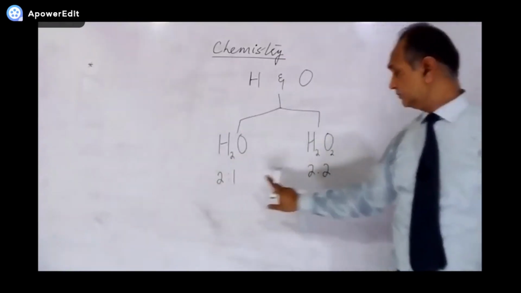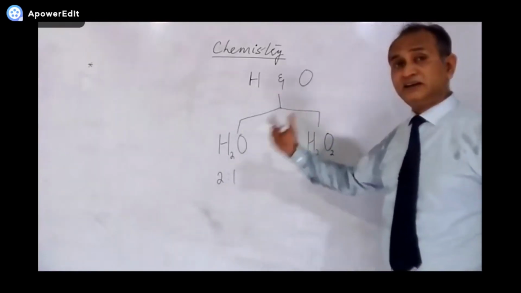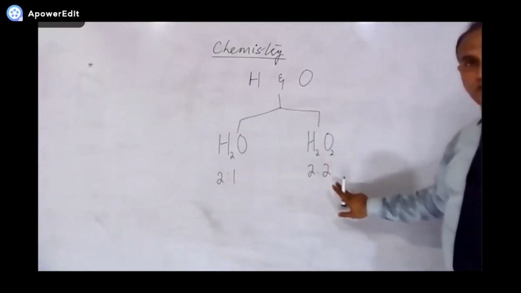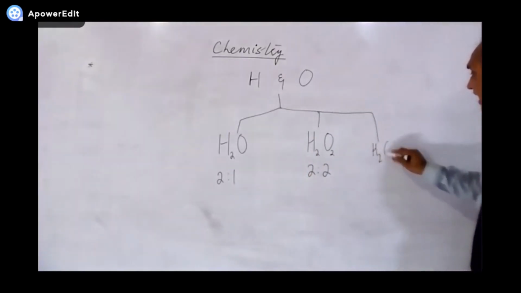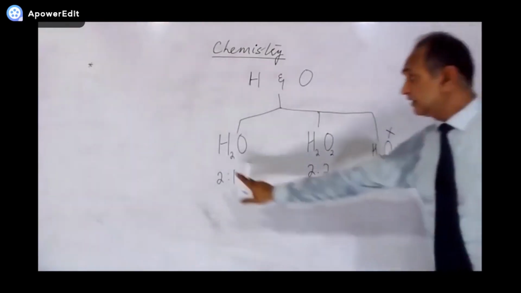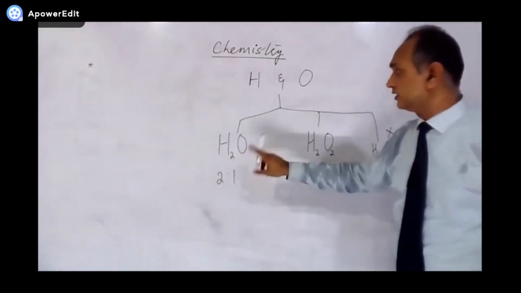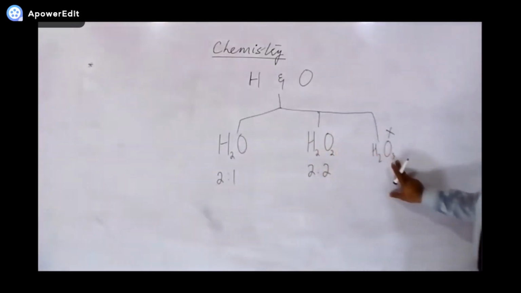2, 2. Whereas if the first one is fixed, then there's a change in the second one: 1, 2. I'm supposing if there is another one, then what could be next? H2O3, it's supposed. So just to put some weight, hydrogen's contribution remains constant, whereas the mass, the quantity of the other element changes in whole number ratio. Okay?